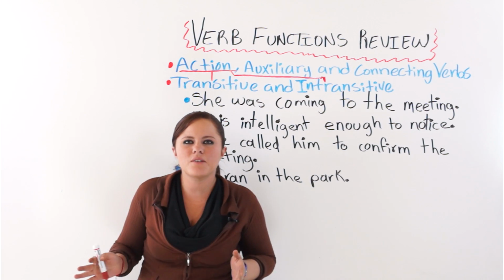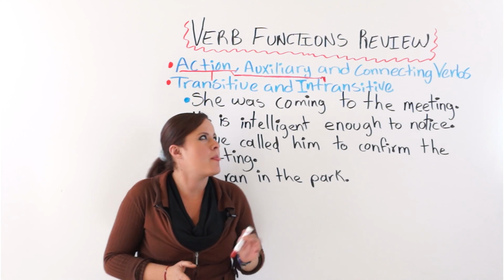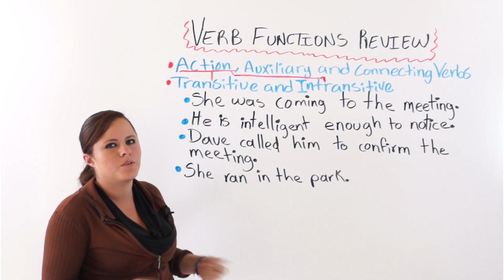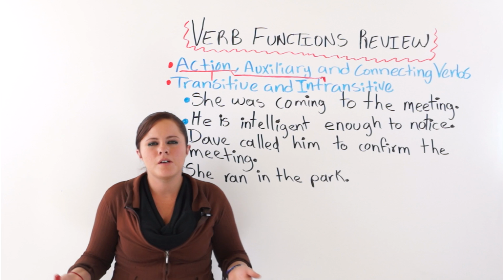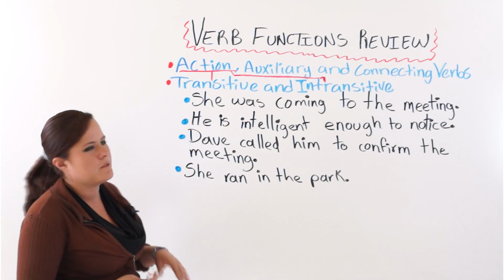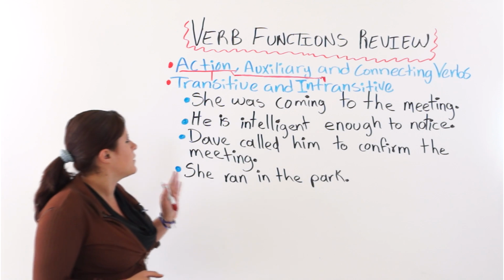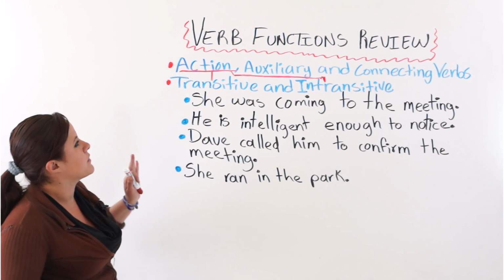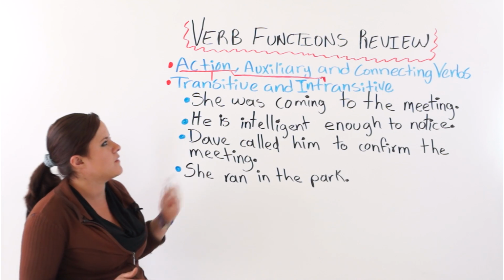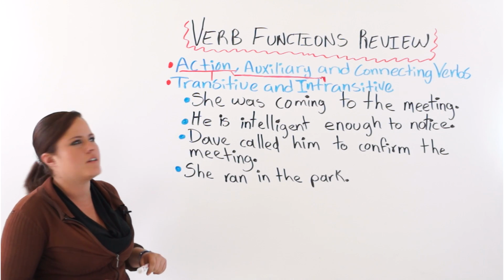In today's lesson I will be talking to you about verb functions review. We are going to make a brief review of verb functions. Alright, we know from previous videos that we have talked about action verbs, auxiliary verbs, and connecting verbs.